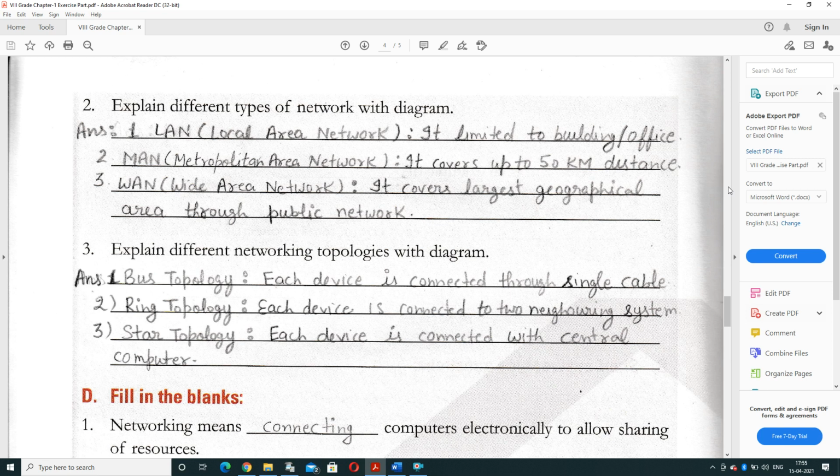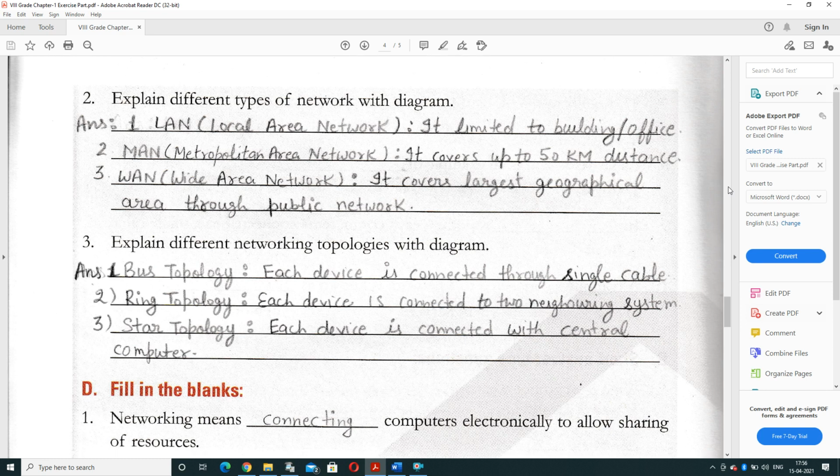And MAN is metropolitan area network. It covers up to 50-kilometer distance. And WAN is a wide area network in which there is no network structure or distance limitation. It covers the largest geographical area through a public network like the telephone network.